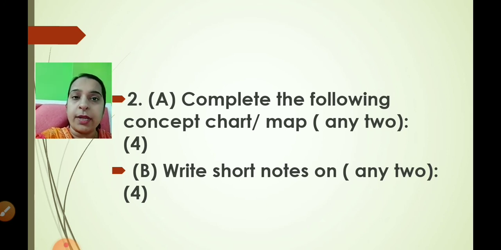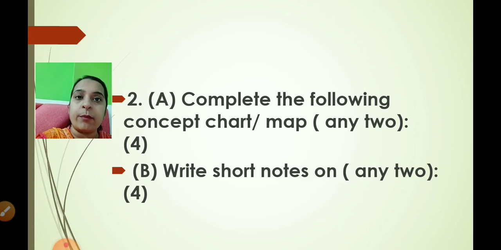So complete the following concept chart or concept map. It is for 4 marks, that is 2 marks each, so you have to write any two. 3 questions will be given and you have to write any two from that. Next, 2B is write short notes on. Any two, meaning 3 questions will be given. You have to choose any two and write. It's for 4 marks, meaning 2 marks each.